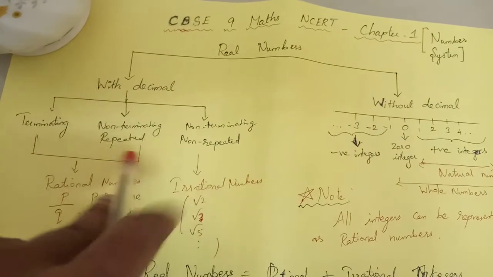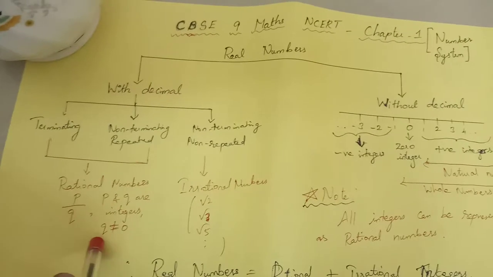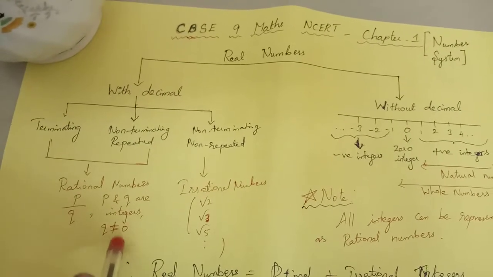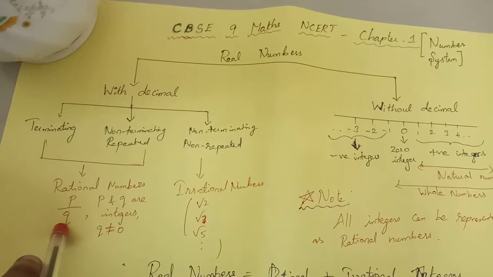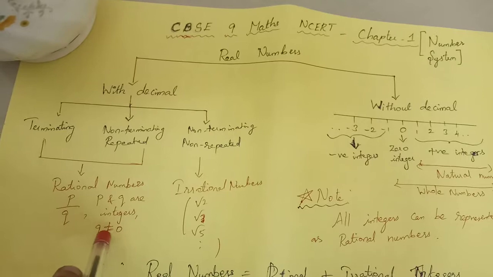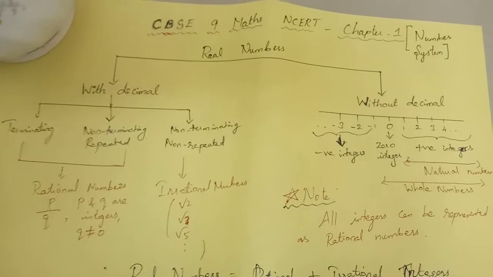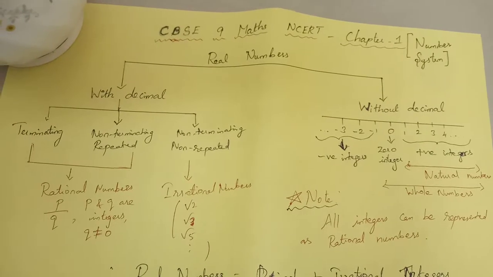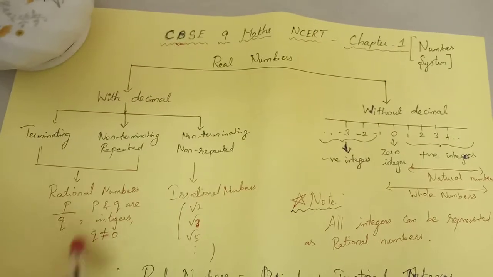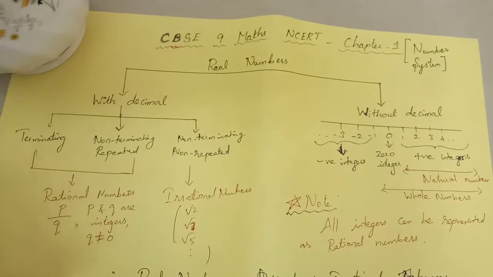So basically, what is a rational number? It is in the form of p by q, and definitely this q must not be equal to 0. If you take 0, we cannot define this rational number. So definitely this q should not be 0, and p and q must be integers, then we call it a rational number. And this rational number has two types: terminating, and non-terminating repeated.